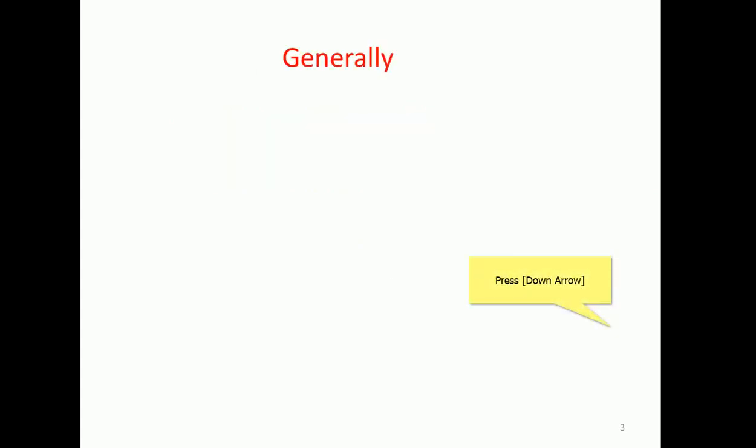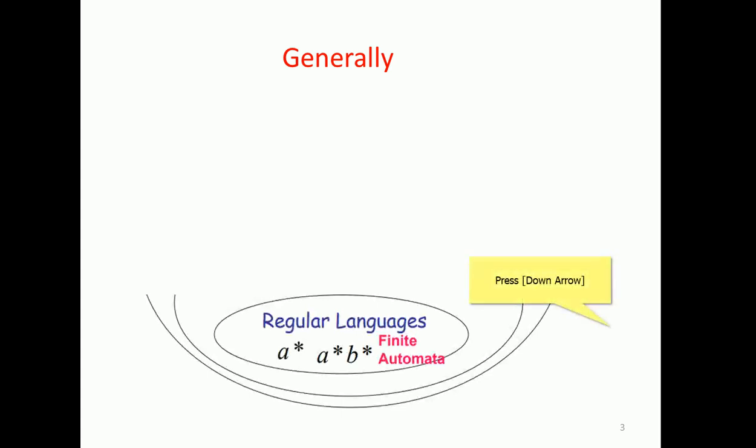Generally, the language accepted by finite automata is a regular language, for example a star or a star b star, or strings starting with 0 or 1. A finite number of values is accommodated, so a regular language is accepted by finite automata concepts.